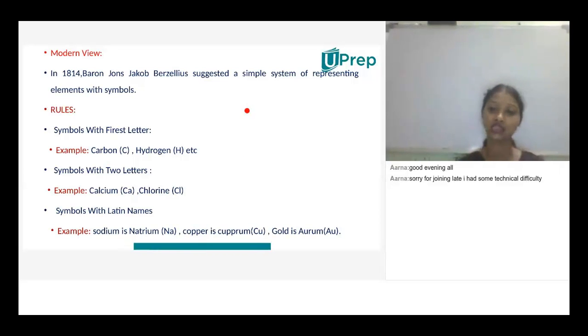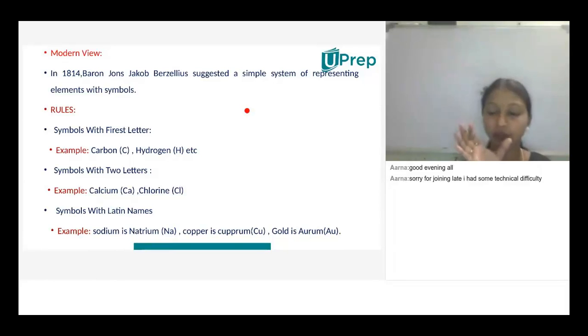So in the 18th century, the modern view, which we are now implementing at present, is the idea of Baron John Jacob Berzelius, who suggested a simple presentation of the elements with symbols, which are not completely out of track, but are within that element.